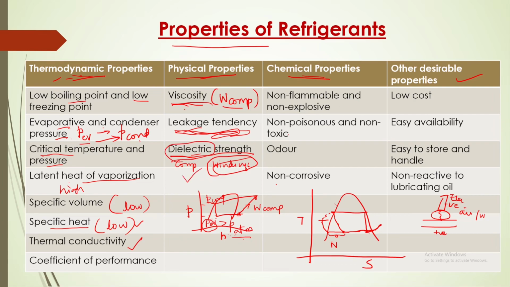Next, coming to chemical properties, it should not be flammable, explosive, poisonous, toxic, and should not give high odors, and should also be non-corrosive. And other desirable properties, economical properties: low cost, easy availability, easy to store and handle, and it should not react with lubricating oil. These are the properties we should consider when selecting a refrigerant in a refrigerating system.